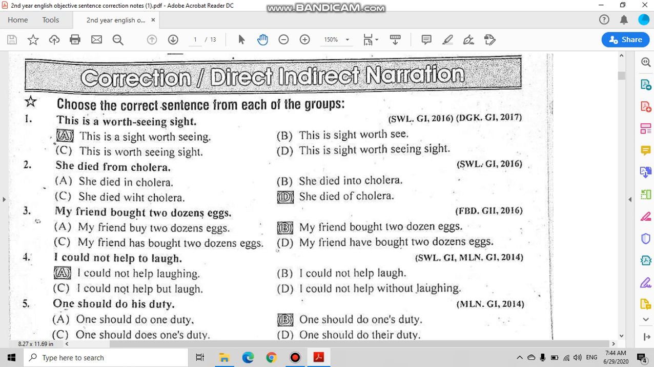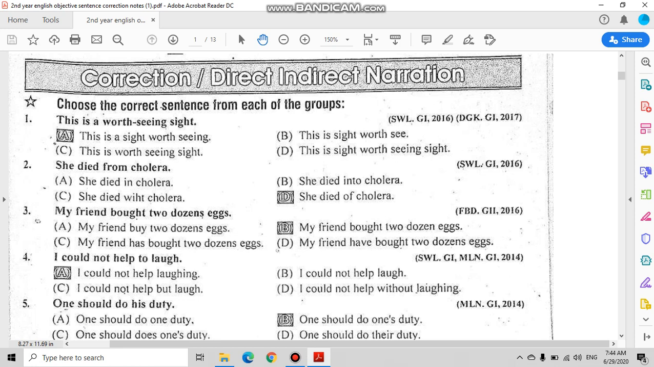Sentence number 4. I could not help to laugh. Now in this sentence, why is the use of preposition to incorrect? Because in these sentences, laugh is a verb and help is a verb and we usually use ing form to put a noun here. So the correct option is I could not help laughing.